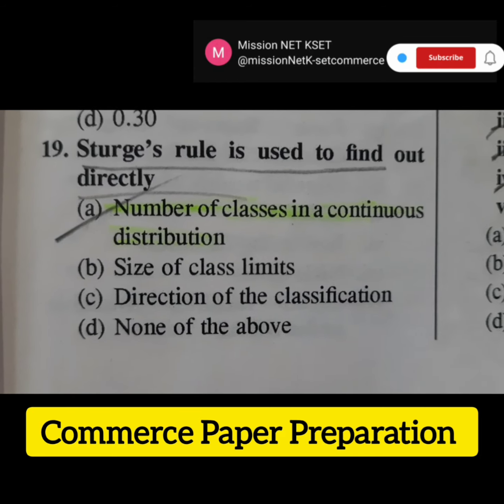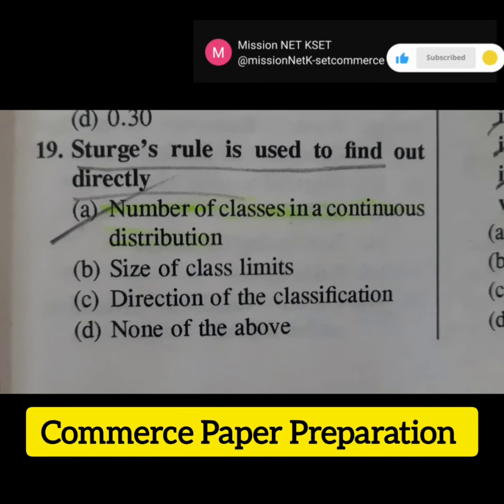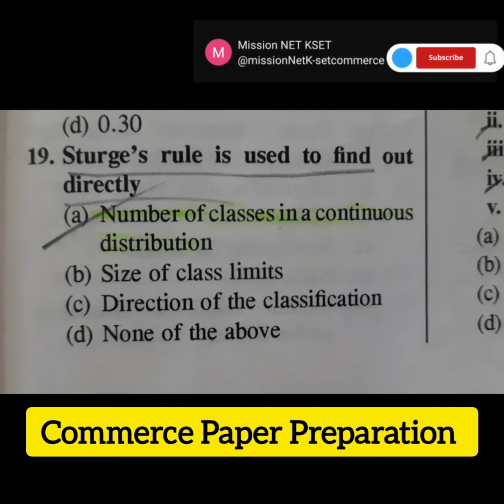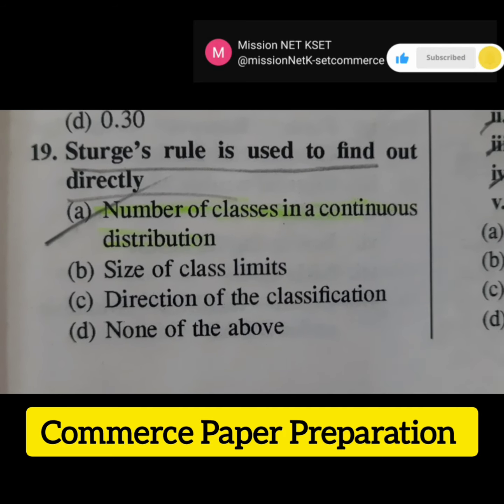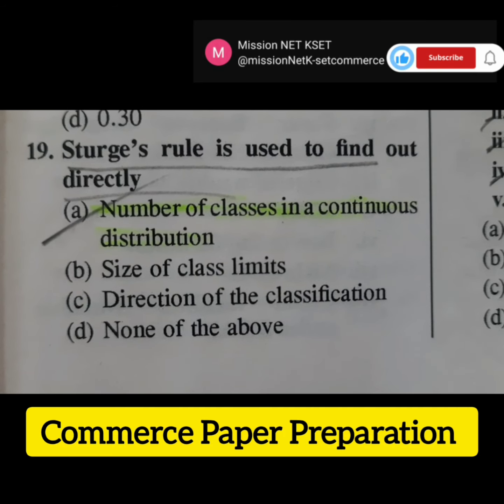The next question is Sturges' rule is used to find out directly. Here 4 options are given below. The right answer is option A, number of classes in a continuous distribution.